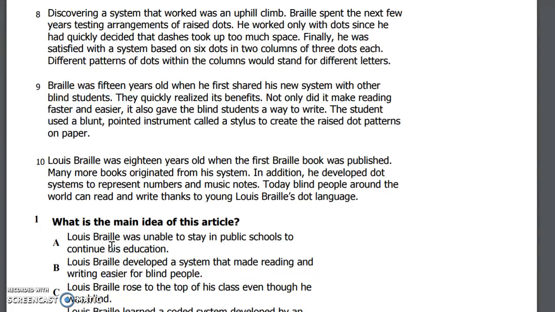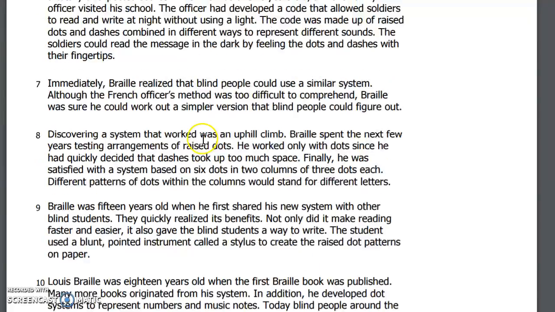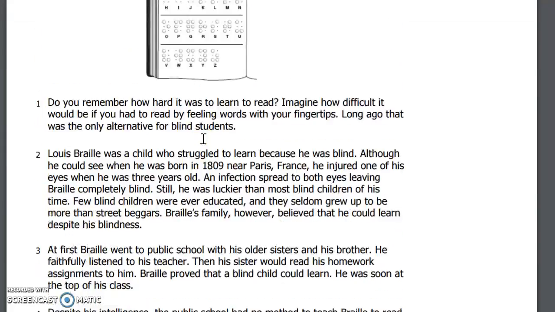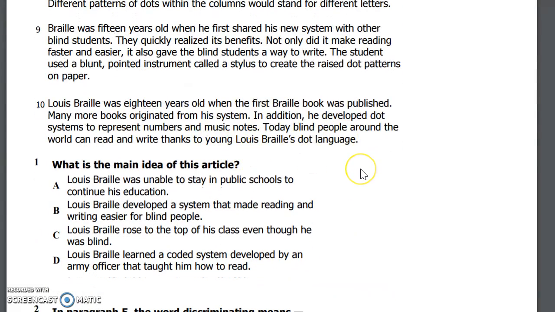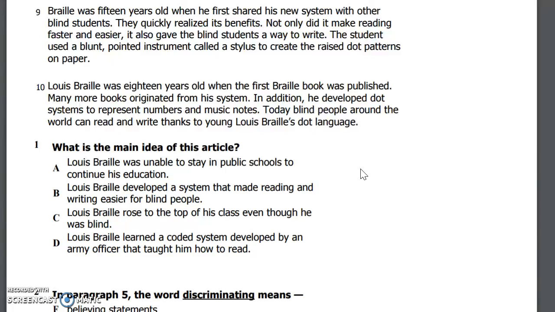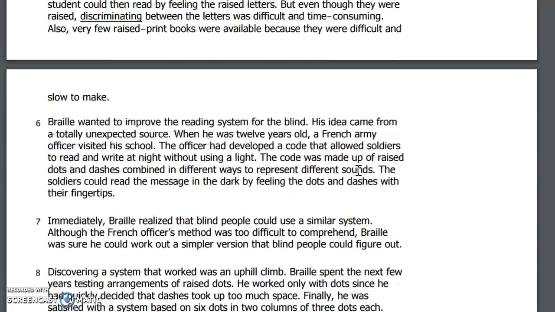So I know that my answer choice is going to need to have something to do with reading because remember our first sentence had something to do with reading. And probably it's going to have something to do with this system that he developed. That's just a quick trick for finding main idea: look at the first sentence and then the last sentence, and then just kind of skim and notice what pops out to you.